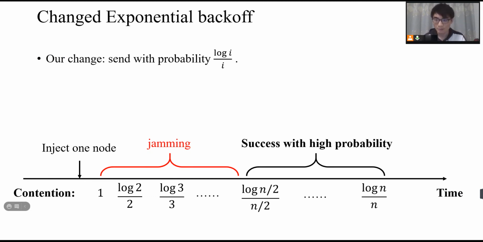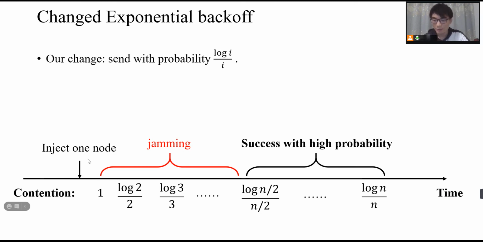Let's see how to solve this problem. We slightly change the exponential backoff. Now the new exponential backoff will not send with probability 1 divided by I in the ith slot. It will send with probability log I divided by I. It is a slightly higher probability. Why is this powerful?